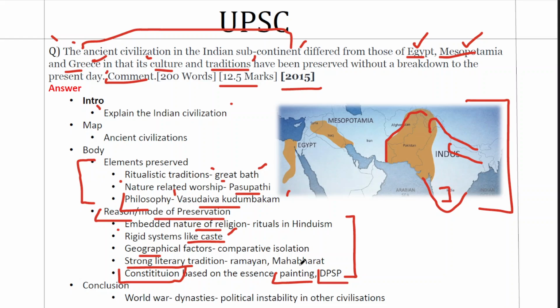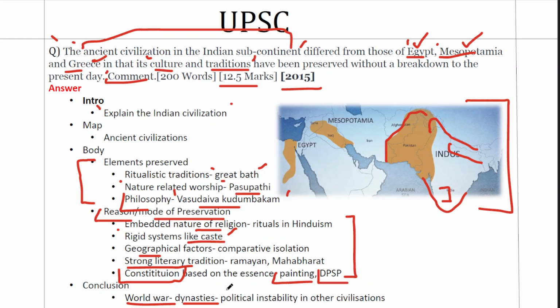So we have completed our analysis, we have completed our factual explanation, and now we'll conclude with a very key point. If you take other civilizations, for example, the Egyptian, Mesopotamian, Greece, this region was subjected to a lot of wars, for example, the World War. And such fundamental wars and fundamental changes in dynasties have made a paradigm shift in the nature of these societies.